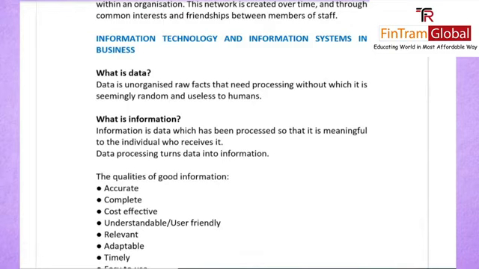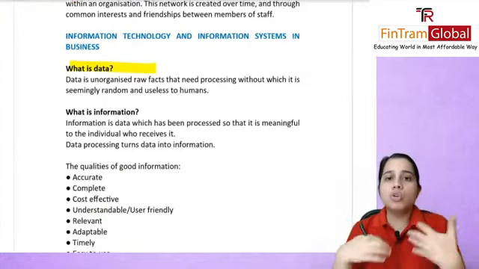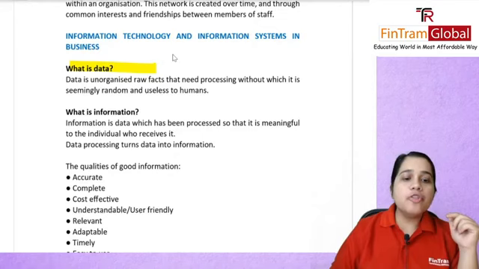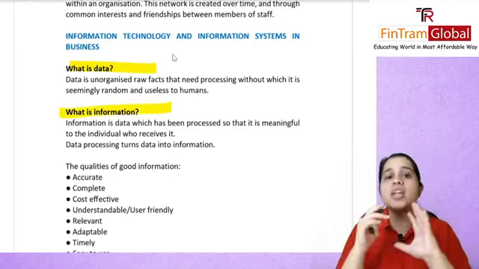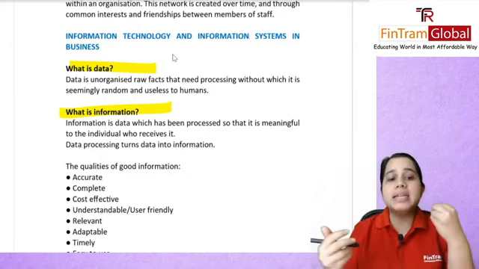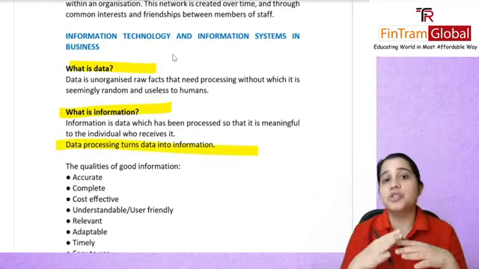In this session, if you remember, we talked in detail about what is data, what is information, and various sorts of information systems that can be used by business. So let's start by understanding what is data. If you remember, what did we say? That data is unorganized raw facts that will need processing if you want to make some sense out of it. On its own, you can't really use data. Only after you process it will you be able to make sense out of it. Now, information is data which has been processed. Once you process your data, it becomes information, something that is now meaningful for you to make decisions. Data processing will turn data into information.